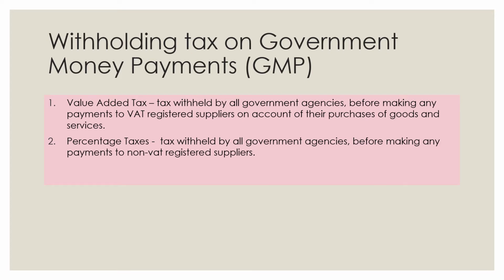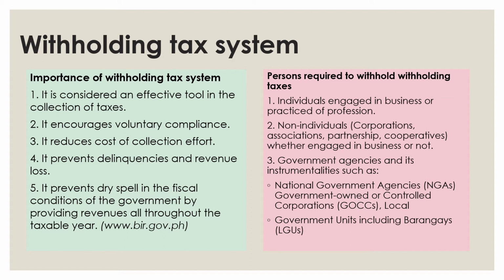Now, what is the importance of the withholding tax system? There are many. First, it is an effective tool in collection of taxes, and it encourages voluntary compliance. It reduces the cost of collection effort. It prevents delinquencies and revenue losses. It prevents dry spell in the fiscal conditions of the government by providing revenue all throughout the taxable year.